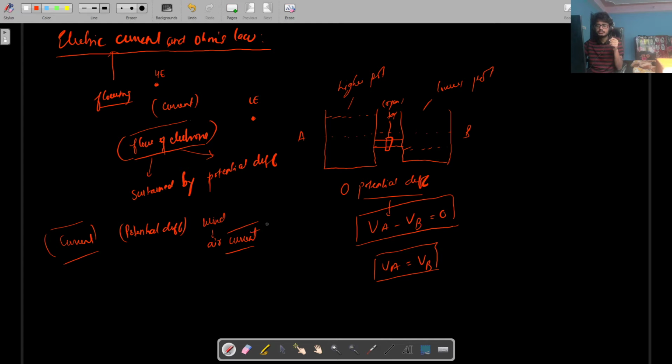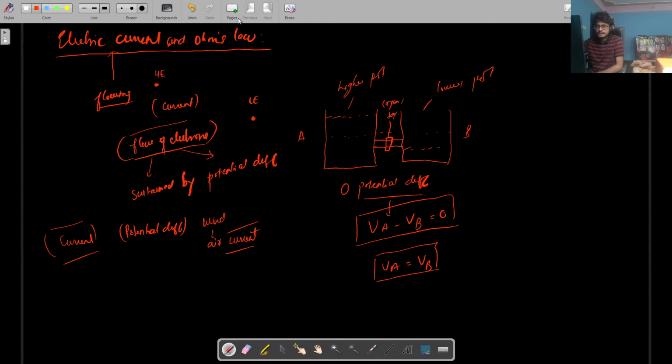So current is simply the rate of flow of something. What is flowing from a region of higher potential to a lower potential is current. So air current, water current will depend on what is flowing. If electrons are flowing, it's electric current. If water is flowing, water current. Air is flowing, wind. All those things. So this is a very simple concept.